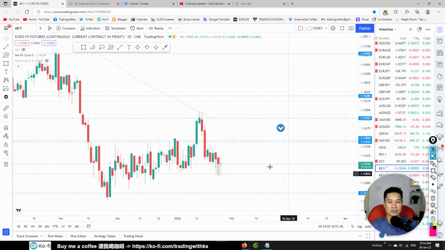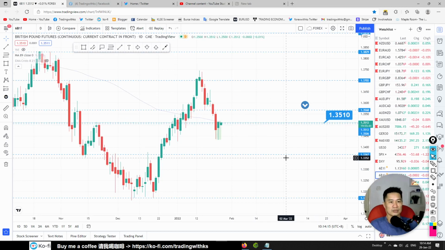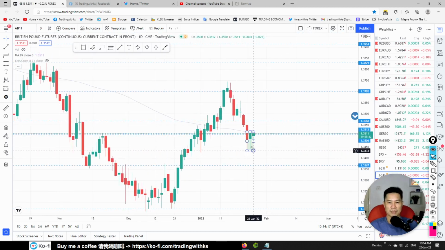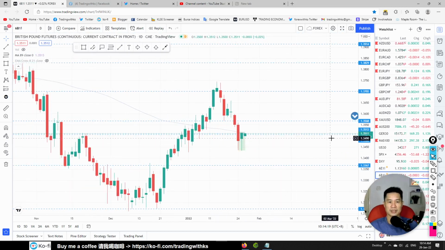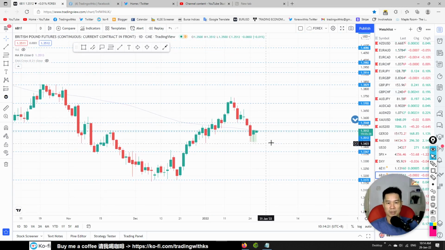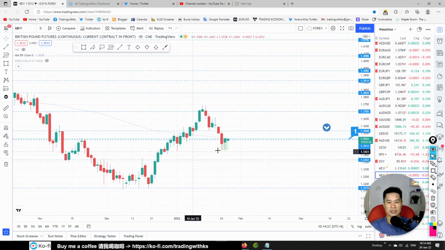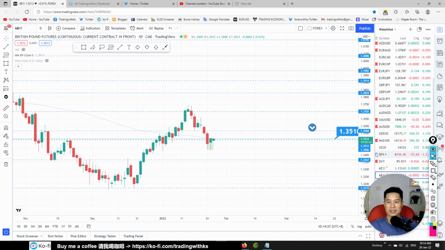Look at Euro. We got a pin bar over here, so there's a possible bullish move for Euro. Take note. British pound: we got a pin bar over here at resistance turned support, at this level. So there is possible strength, a possible positive move for the pound today.